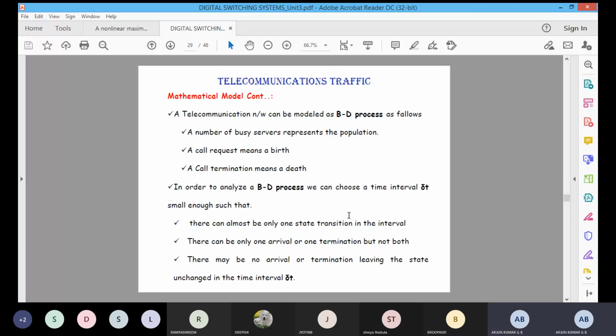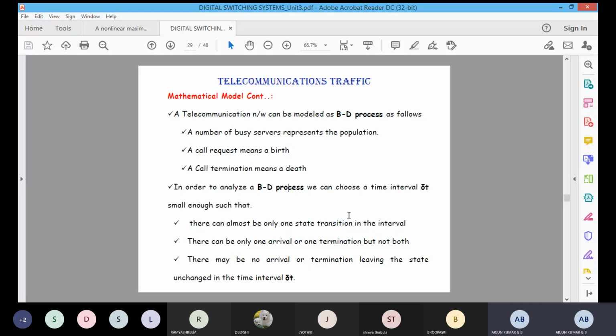Only one transition will appear, either a birth or a death, either an arrival or a termination. Clear about this one? Both processes can happen in a particular time duration, but the time interval is represented by delta t. In that, only one state transition will happen in this particular time interval. It may be an arrival or it may be a termination, but not both.